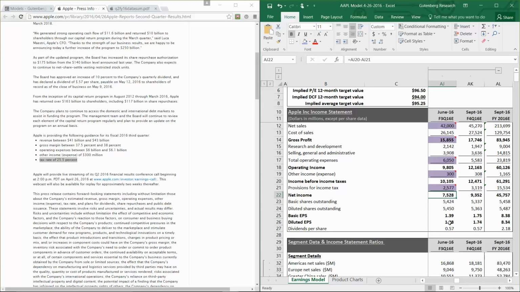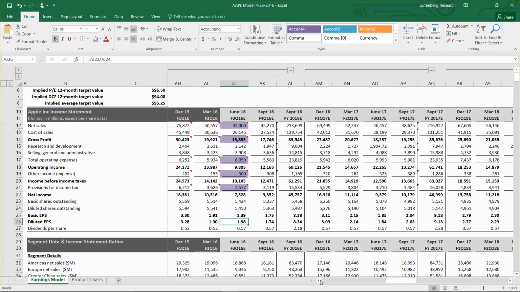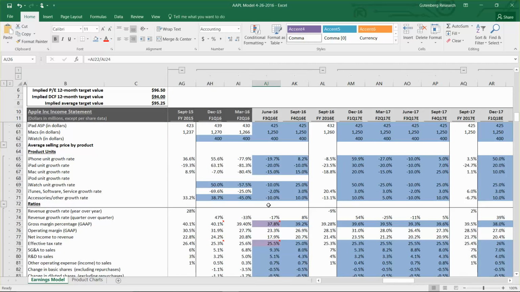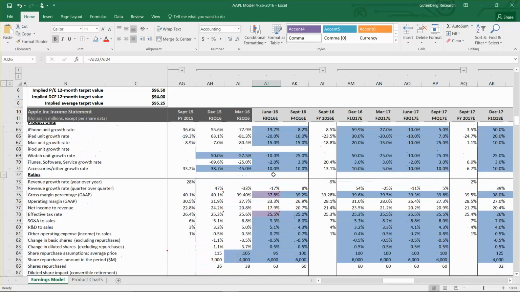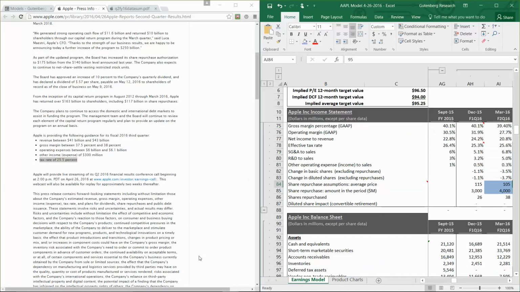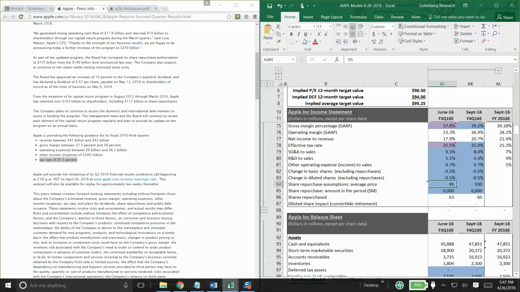And then to get back to EPS, we had to make some assumptions about the share count. Management did announce that they were increasing their capital return program, so we actually changed our share repurchase assumptions in here. And also, since shares are down, we brought the average price of those purchases down as well. So let's take a look again at our earnings model prior to tonight's release, what the assumptions were in there.